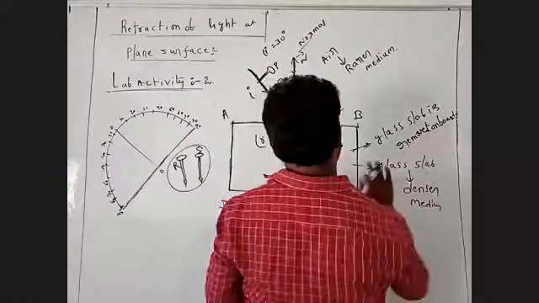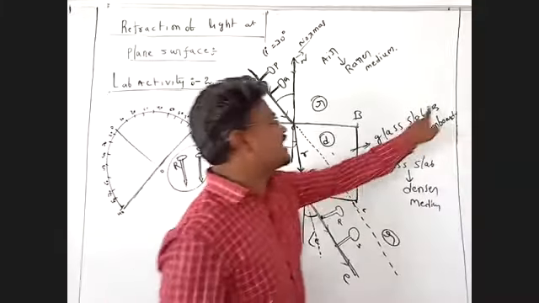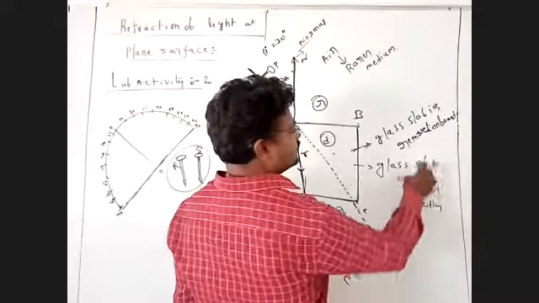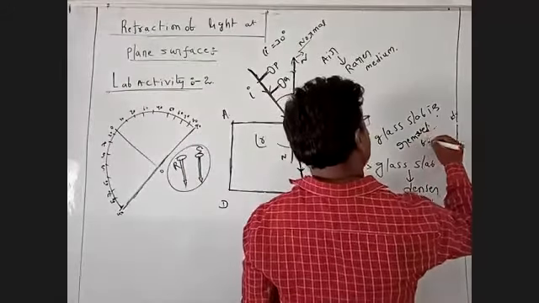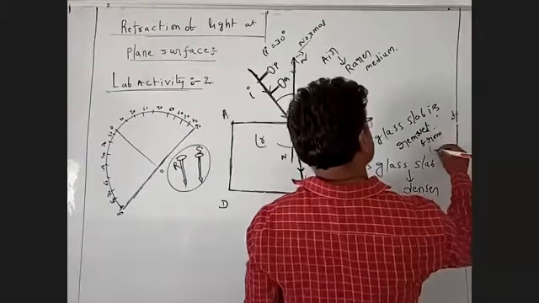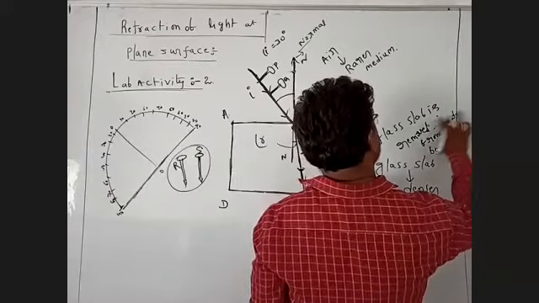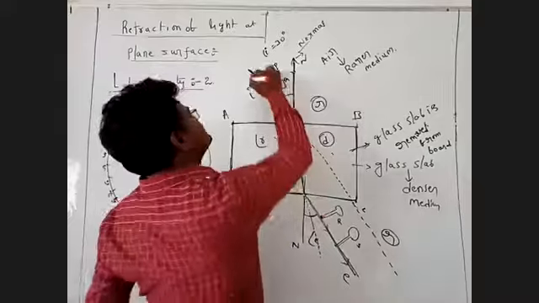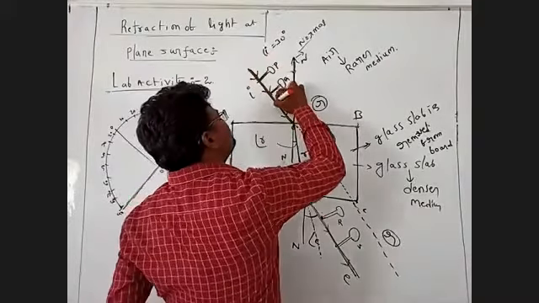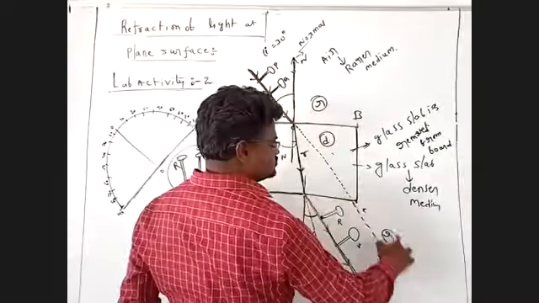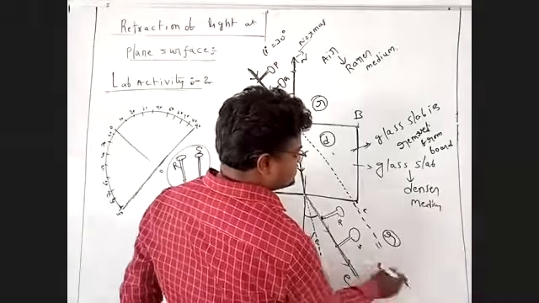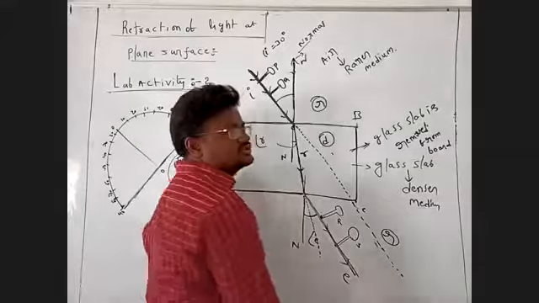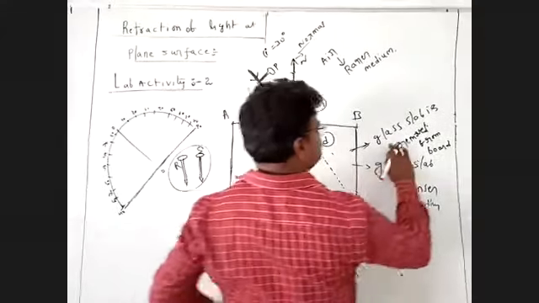Now what I'm explaining is that when the glass slab is removed from the board, this beam of light is the ghost light. This is the actual direction of the incident ray. Now the glass slab is placed.